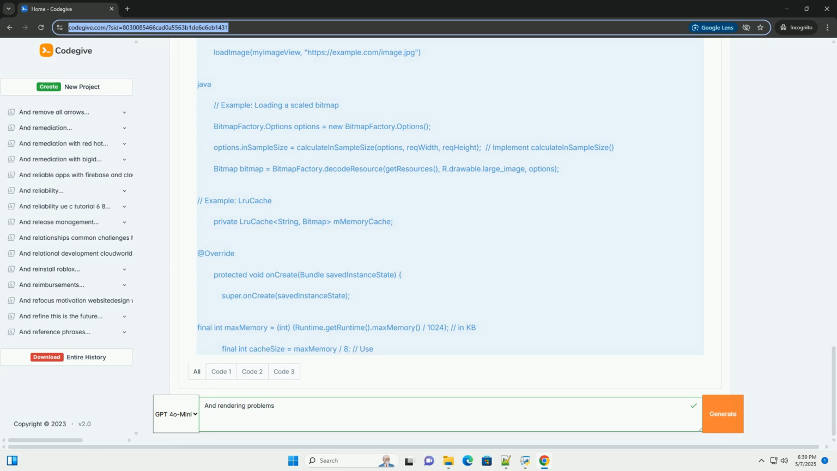Remove invisible views. Use view.setVisibility(View.GONE) instead of view.setVisibility(View.INVISIBLE) when a view is not needed. Gone completely removes the view from the layout process, while invisible still takes up space. Optimize layouts. ConstraintLayout: use ConstraintLayout for complex layouts. It offers a flatter view hierarchy compared to nested LinearLayouts or RelativeLayouts, leading to improved performance.